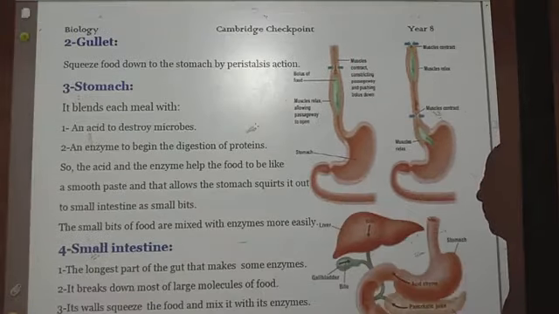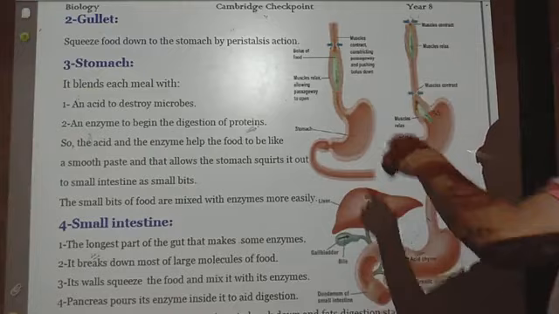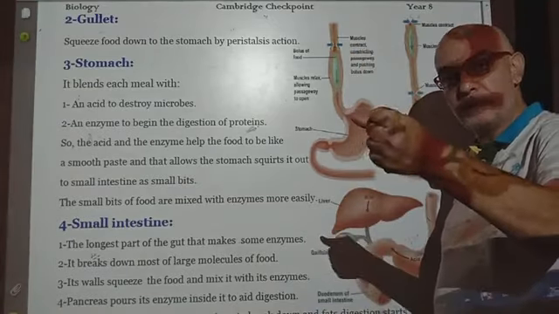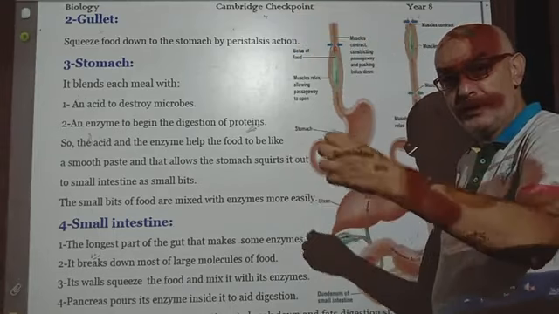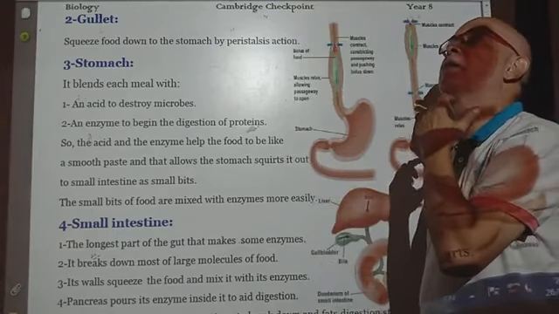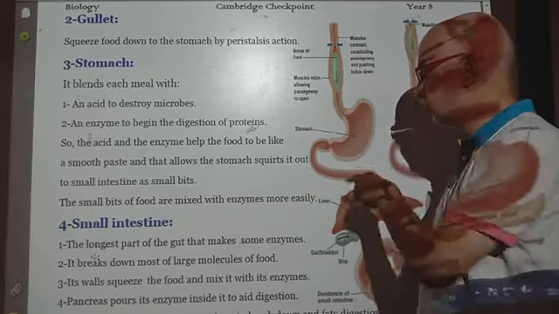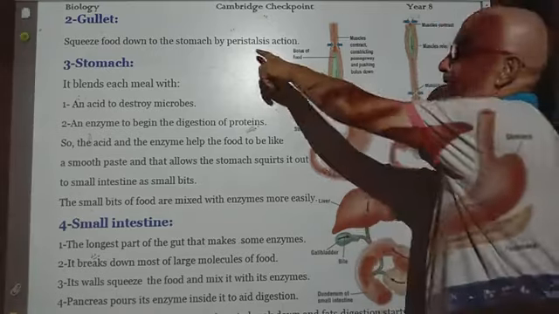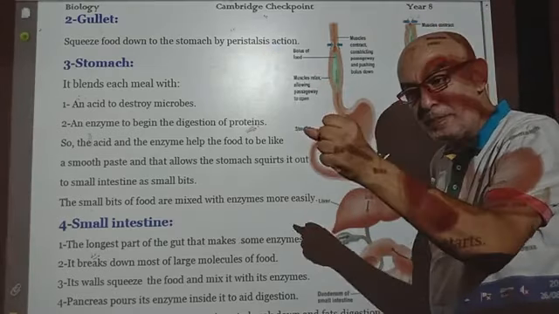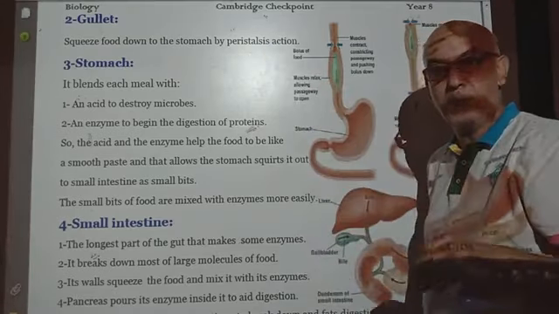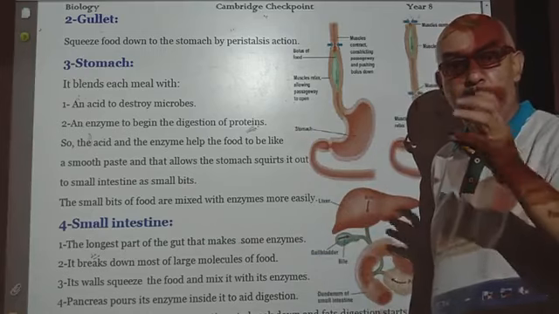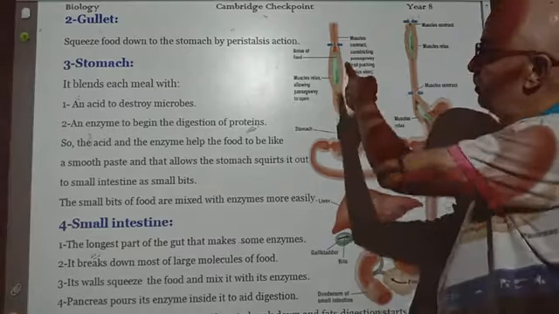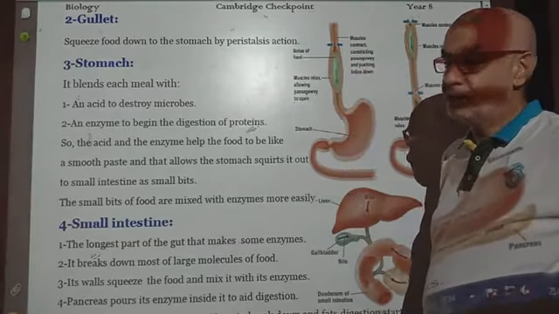Number 2, the gullet or the esophagus. The esophagus or gullet is a muscular tube, like a muscle, which pushes the food downward from the mouth and pharynx to the stomach. This action is called peristalsis, the pushing process of the swallowed food. This is done by the gullet or esophagus.